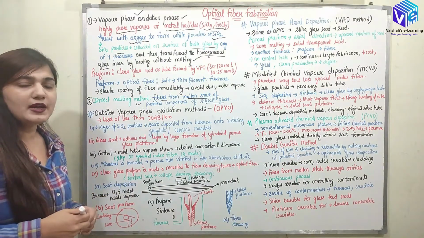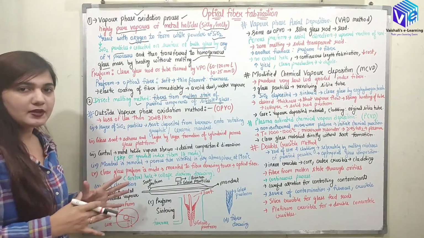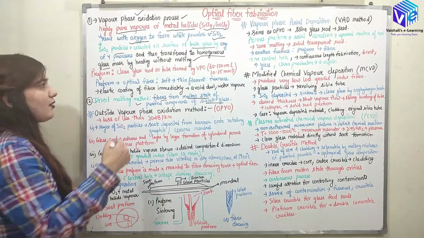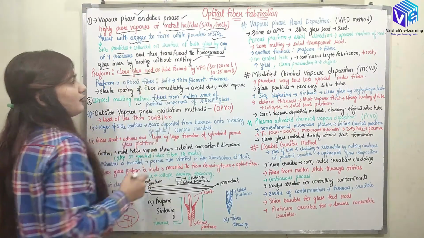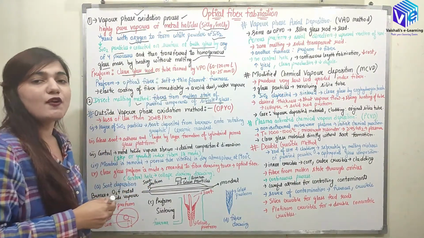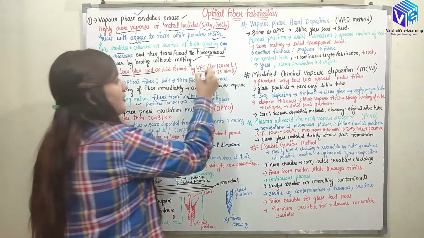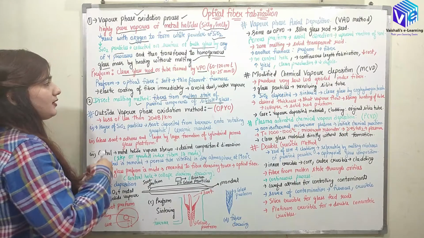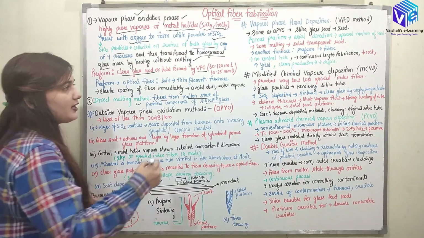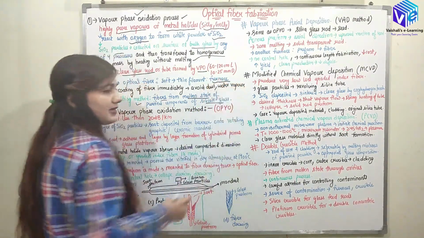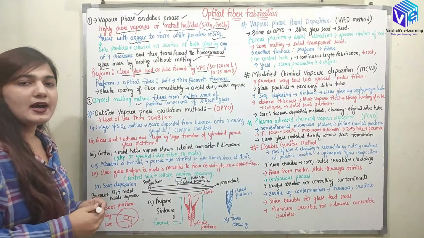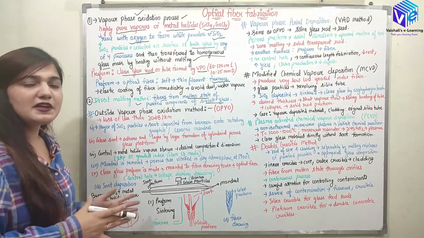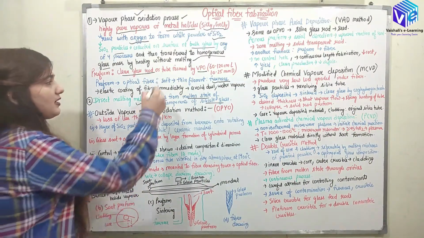First of all, we are going to form a preform. What is a preform? A preform is a clear glass rod or tube which is formed with the help of vapor phase oxidation, right? The preform is then heated in the furnace. In the furnace, we convert this preform into the form of optical fibers.